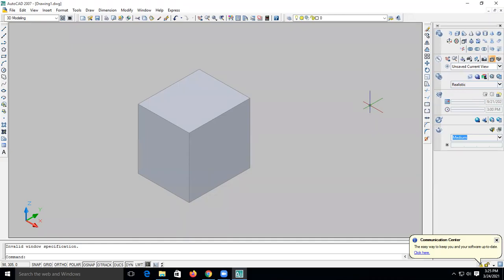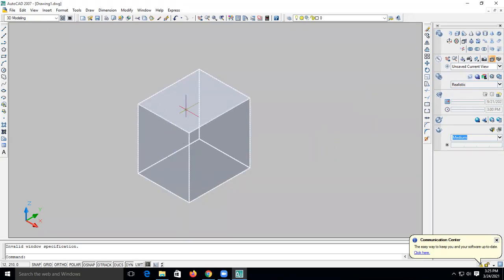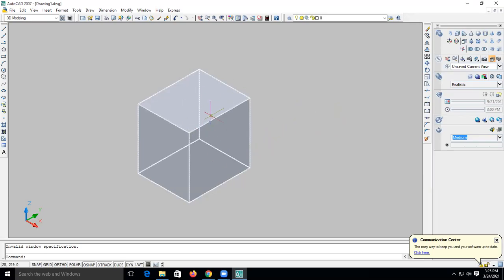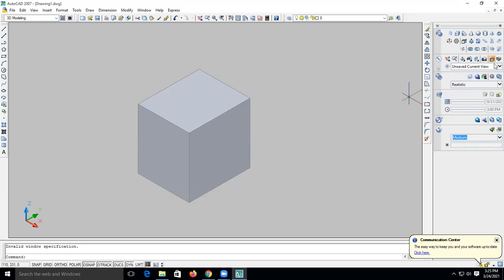Okay. Now see. Now let's make a hole inside it. इसके अंदर एक hole बनाएंगे, ठीक है? So how to make a hole? एक 3D ऑब्जेक्ट है, एक बॉक्स है, बॉक्स के अंदर हमको होल बनाना है. Let's see how to make a hole over here. So to make a hole,